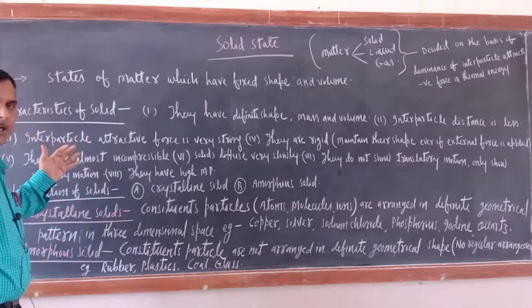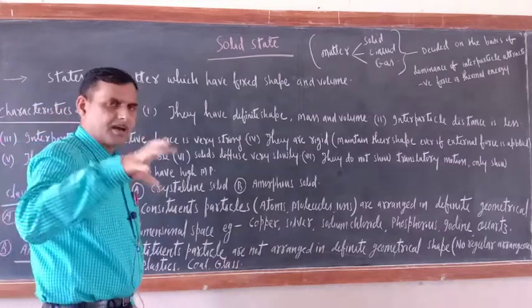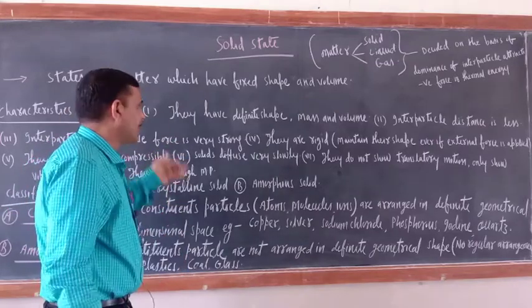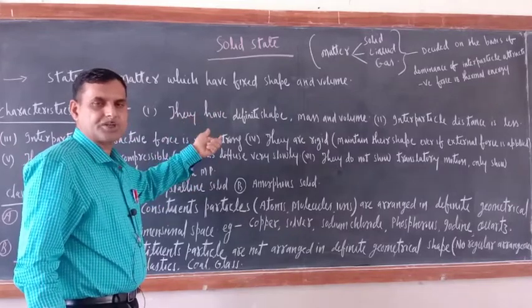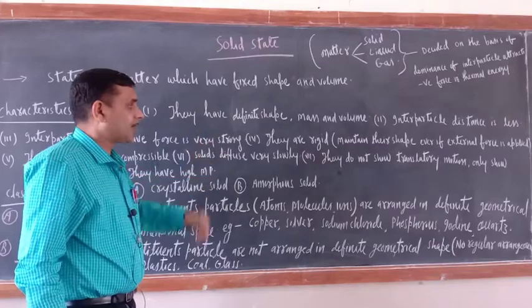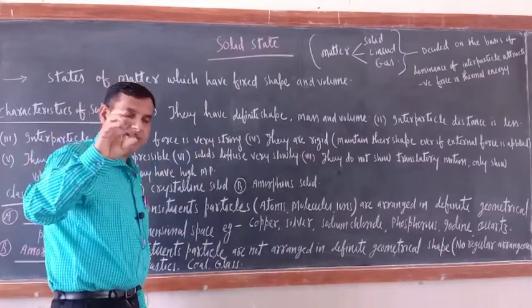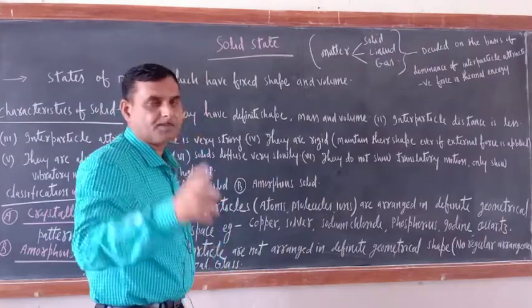There are so many characteristics of solid, but we will discuss here the most common ones. The first characteristic is this one only: they have definite shape, definite volume, definite mass. What is the next one? Interparticle distance. Interparticle distance means the distance between the constituent particles by which the solid is made up.